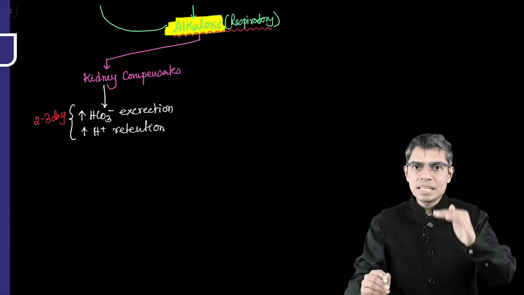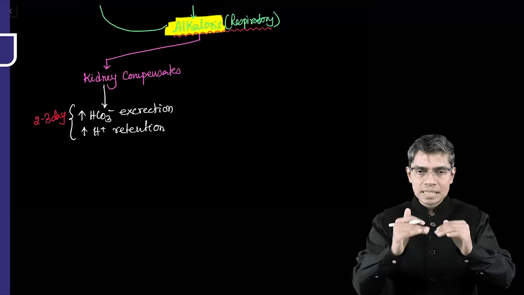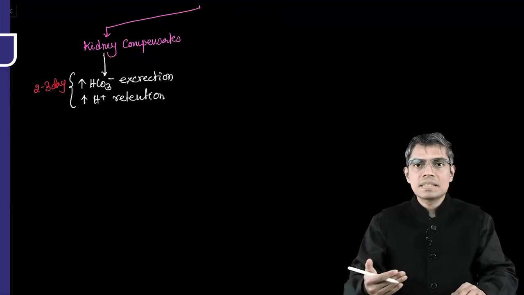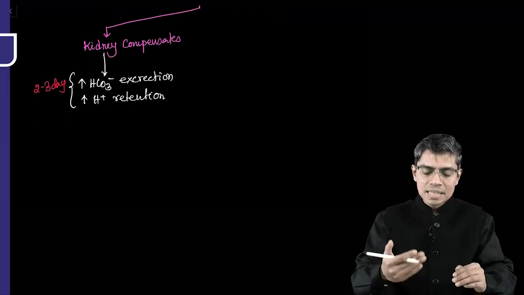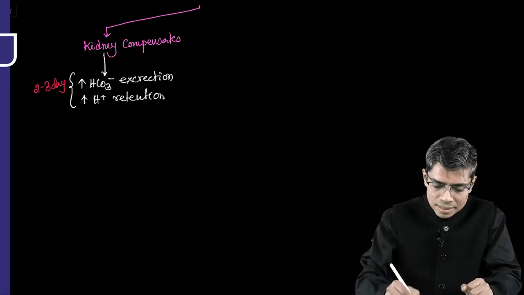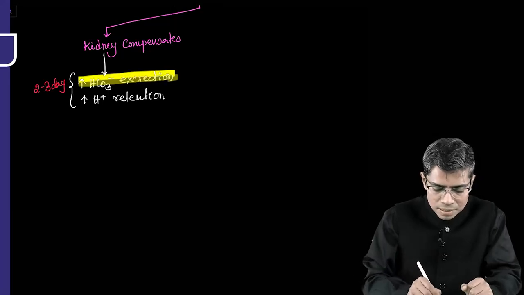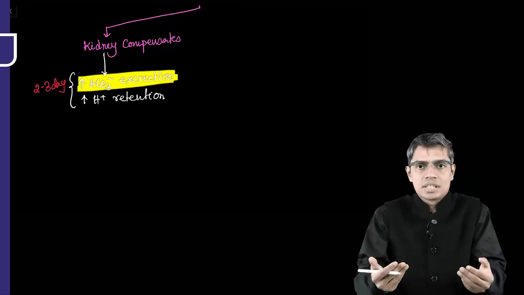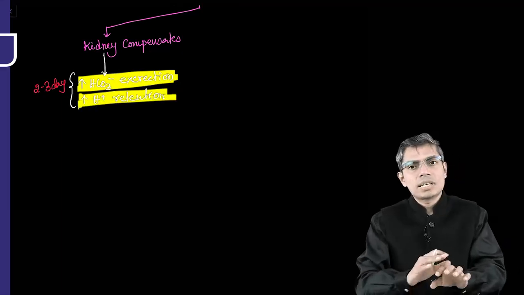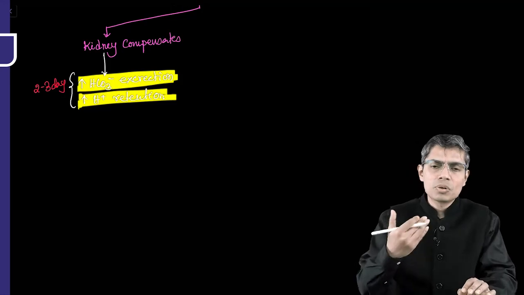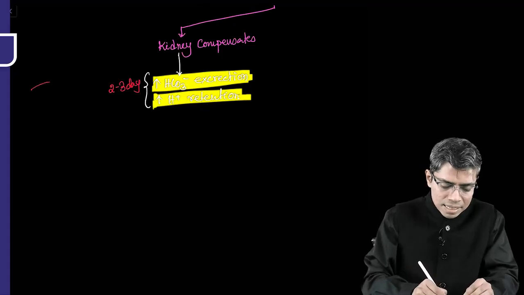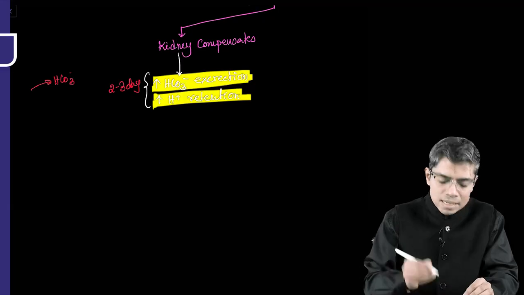So what is happening? Immediately the ventilation is rising. Later on the ventilation is decreasing within hours, and within days the kidney is excreting more and more bicarbonate. The kidney is retaining more and more H plus ion in the blood. This compensation is always an overcorrection. Whenever the kidney is excreting bicarbonate, it will not correct exactly 100%. There will be a little bit of overcorrection, and I can understand that the kidney is excreting more and more bicarbonate from the blood.